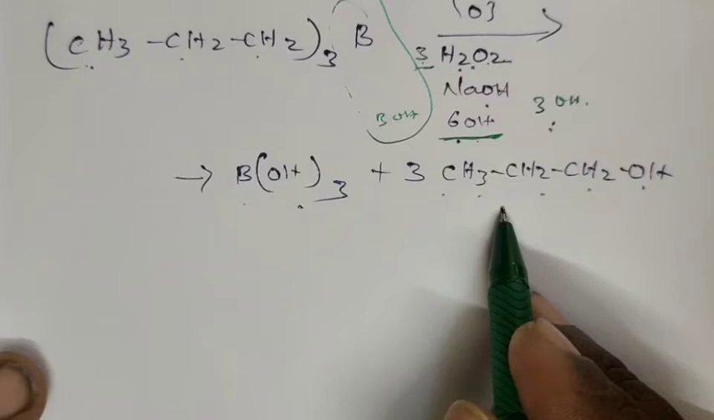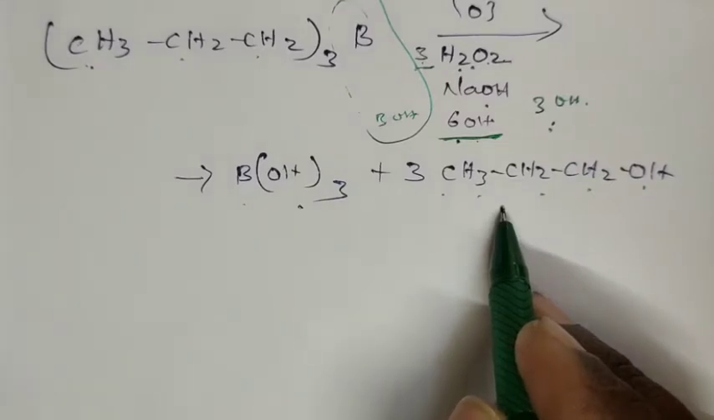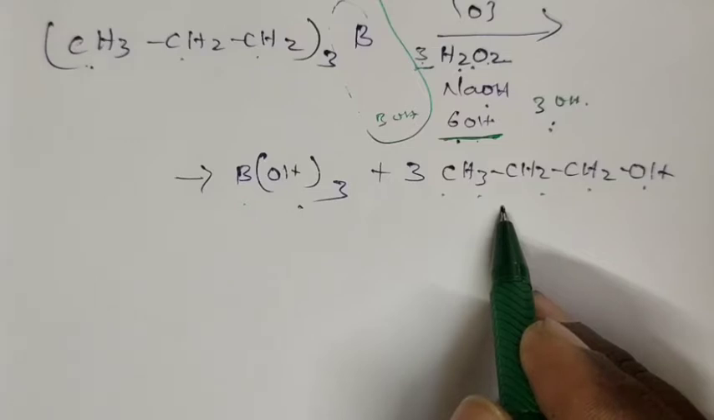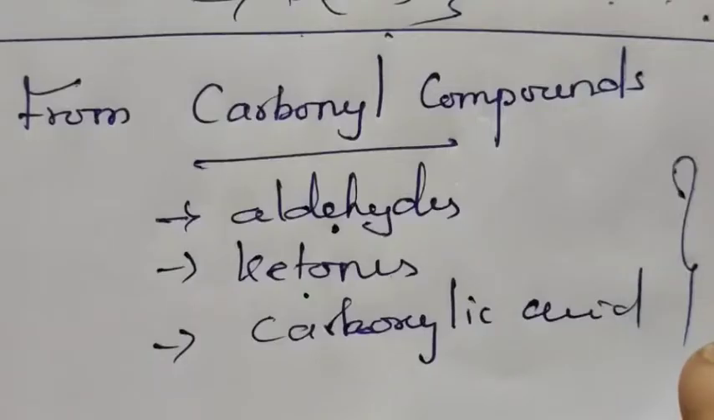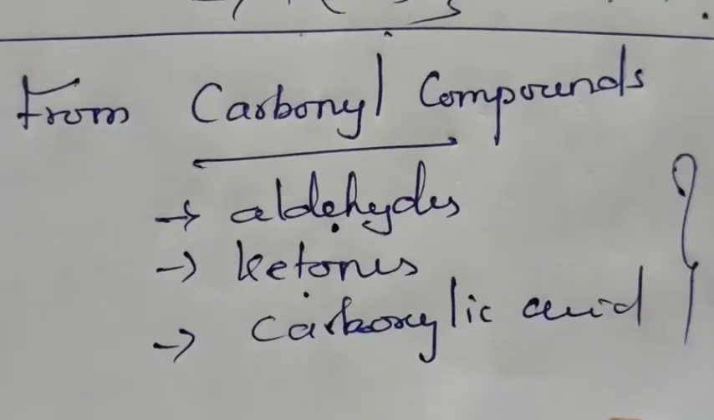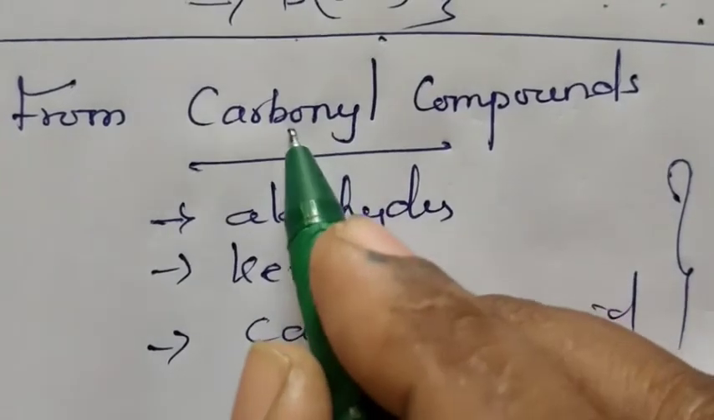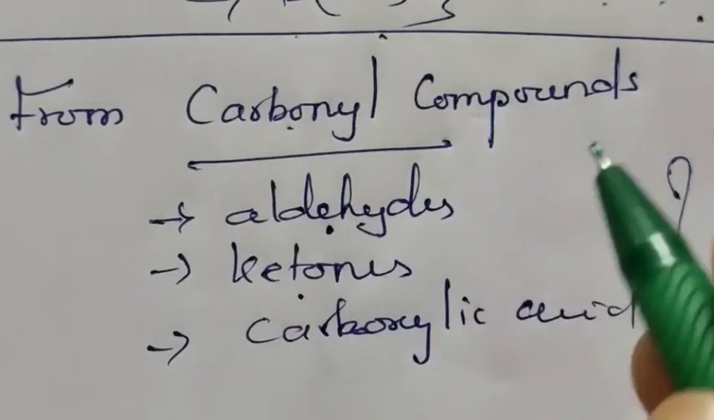So we are getting a larger amount, that is an excellent product is obtained in this method, hydroboration oxidation. We studied the preparation of alcohol from alkene. How can you convert an alkene into alcohol? We already discussed. Now we are going to discuss how you can convert a carbonyl compound into alcohol.